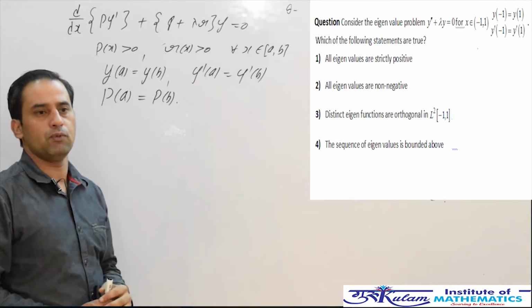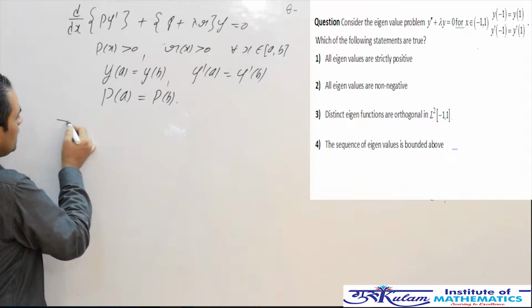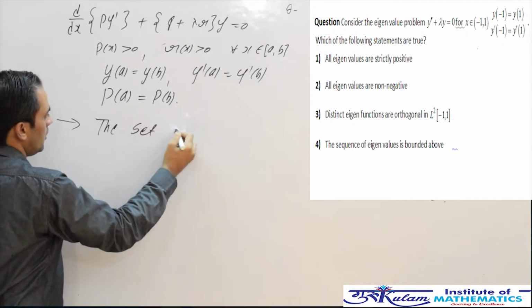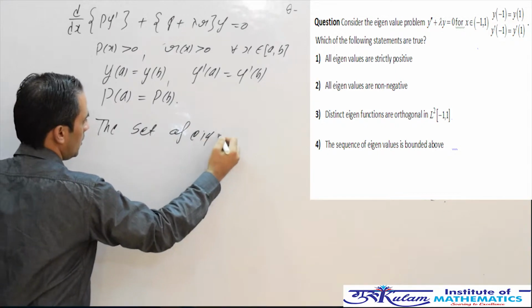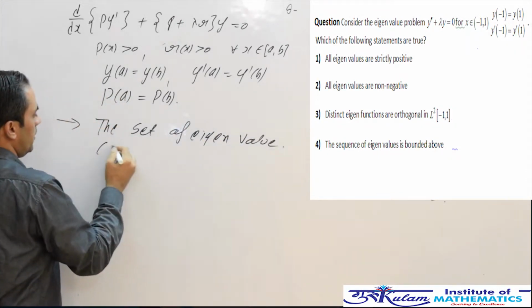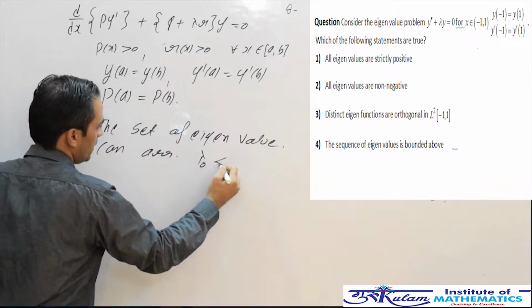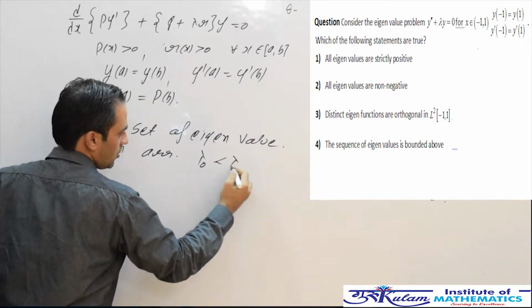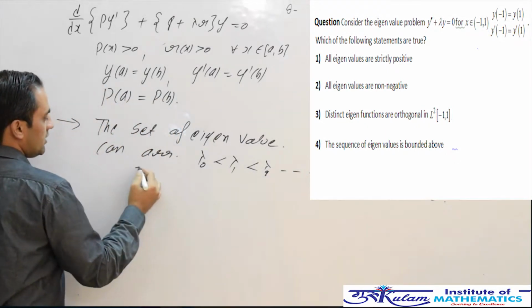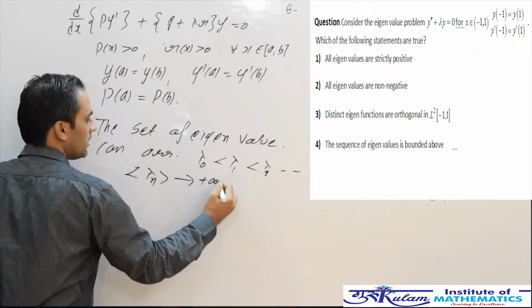Some important properties of the periodic boundary value problem: the first property is that the set of eigenvalues can be arranged into strictly increasing order, say lambda naught, lambda 1, lambda 2, lambda n, and so on, and this sequence lambda n diverges to plus infinity.